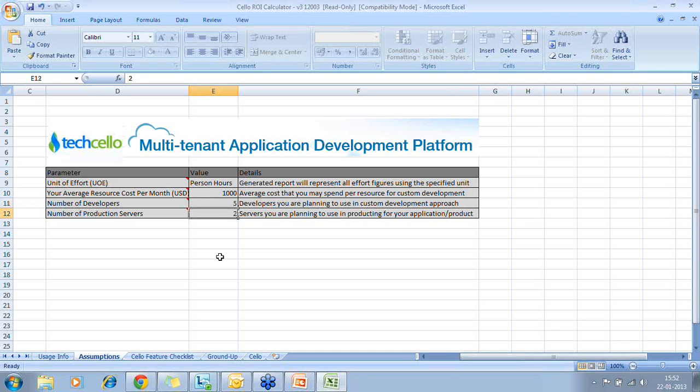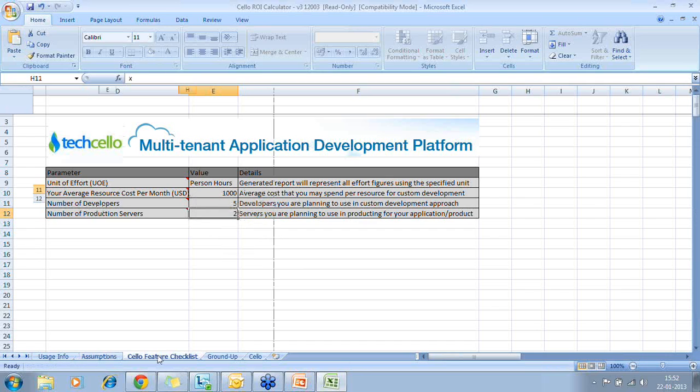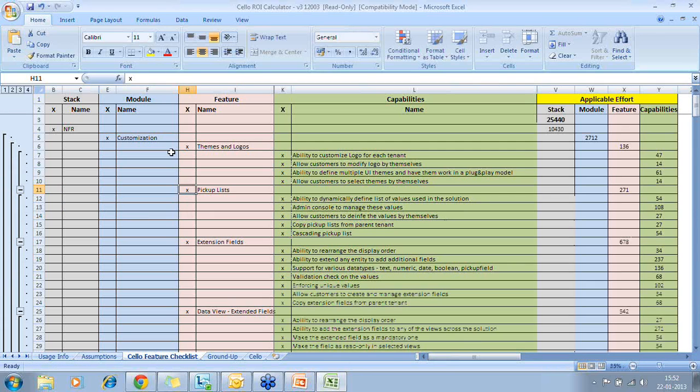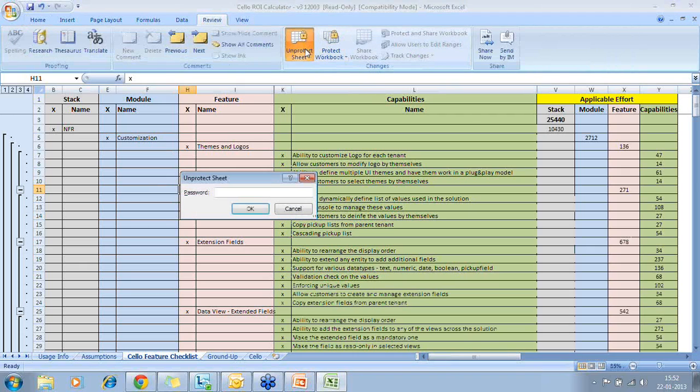Now, how many developers are you going to use in building this application or project, and how many production servers do you foresee using? The last two are more to calculate from a cellular perspective. What does it take? Now, this sheet is the key sheet, which has the complete set of items that deal with the non-functional requirements.